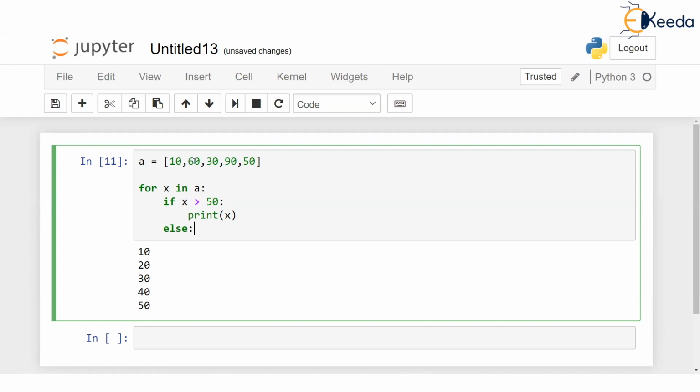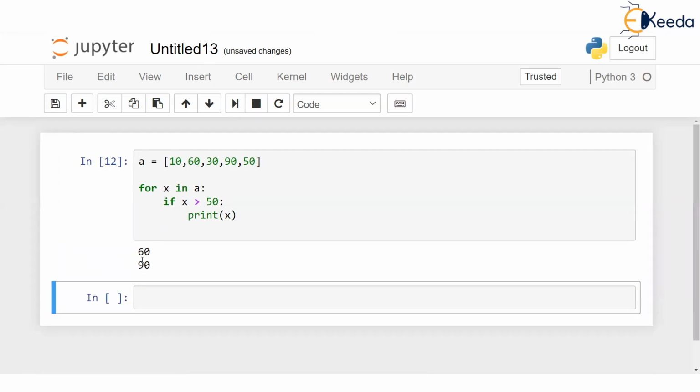Please try to understand. Because if x greater than 50 is false, I just want to leave that value and repeat the for loop. So for will go back and take the next value in x, and x will again be inspected. Is it greater than 50 and so on? So you will see when I run this code, it will print only 60 and 90 from the entire list. So this for loop can be used for traversing the list. You can be selective. You can take each value in this x and you can process it.